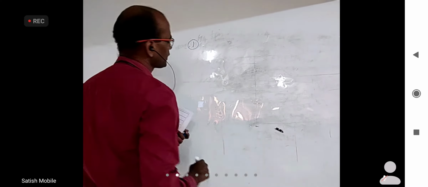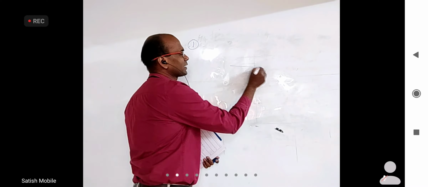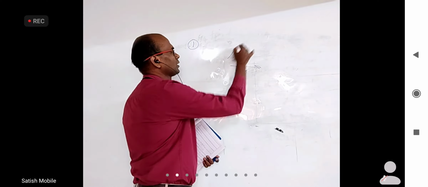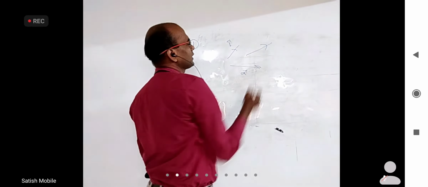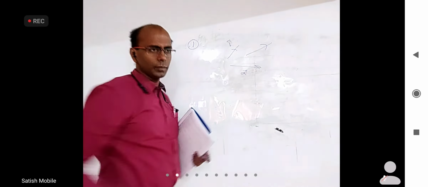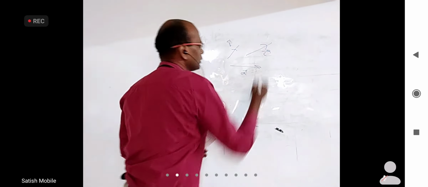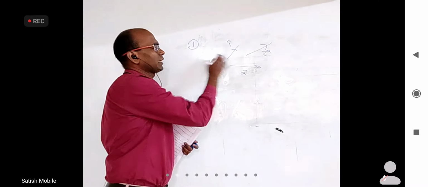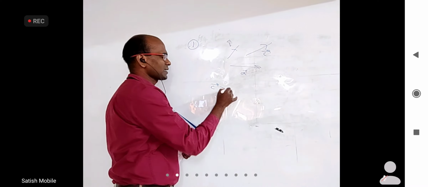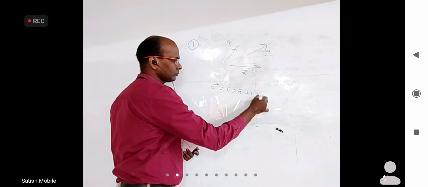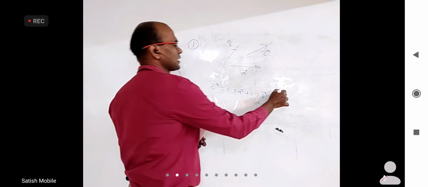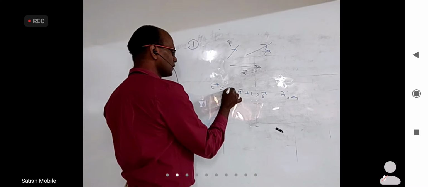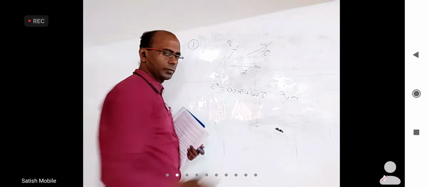The second point that I made is, if you know two vectors in a plane, A bar and B bar, then any other vector in this plane can be written as a linear combination of A and B. If this is C bar and C bar is coplanar with A and B, definitely we can write C bar as some number into A bar plus some number into B bar. You can find real numbers lambda and mu such that C bar equals lambda A bar plus mu B bar.